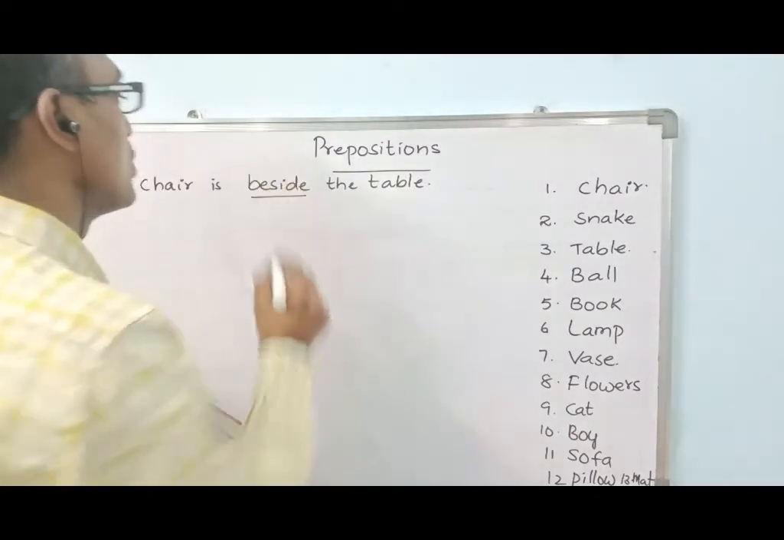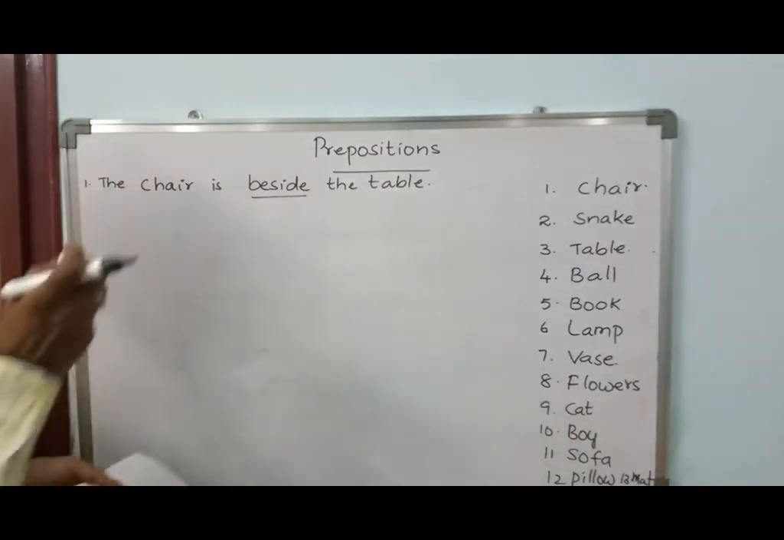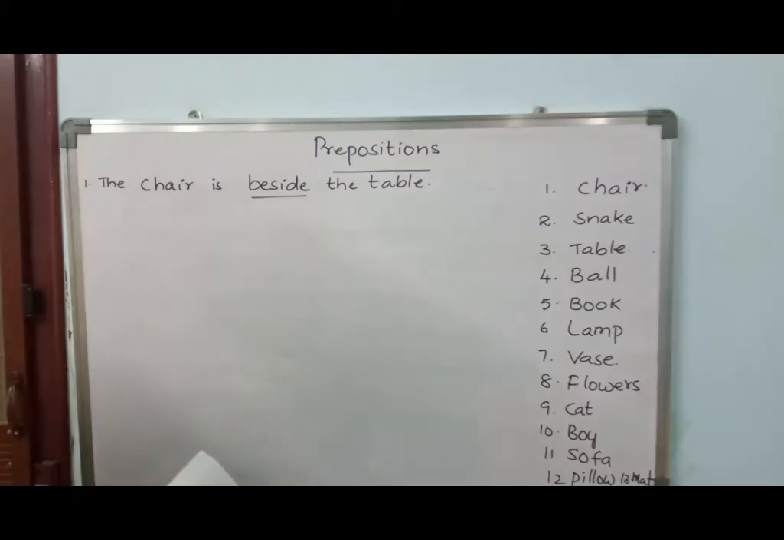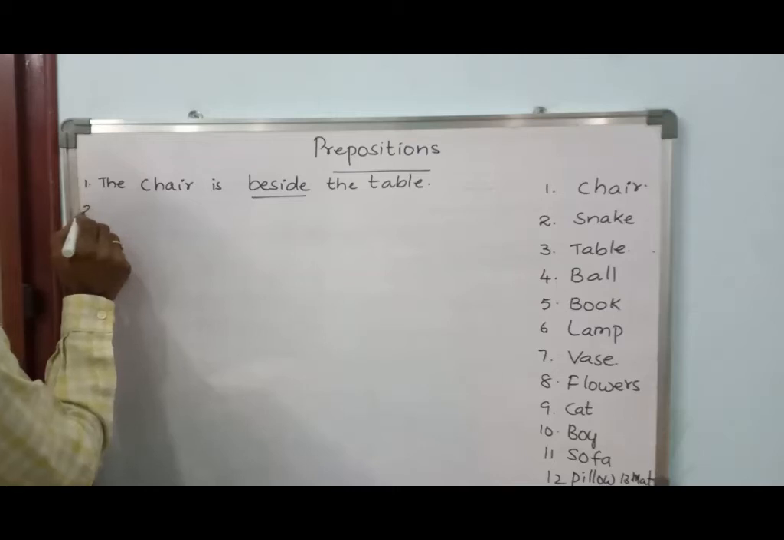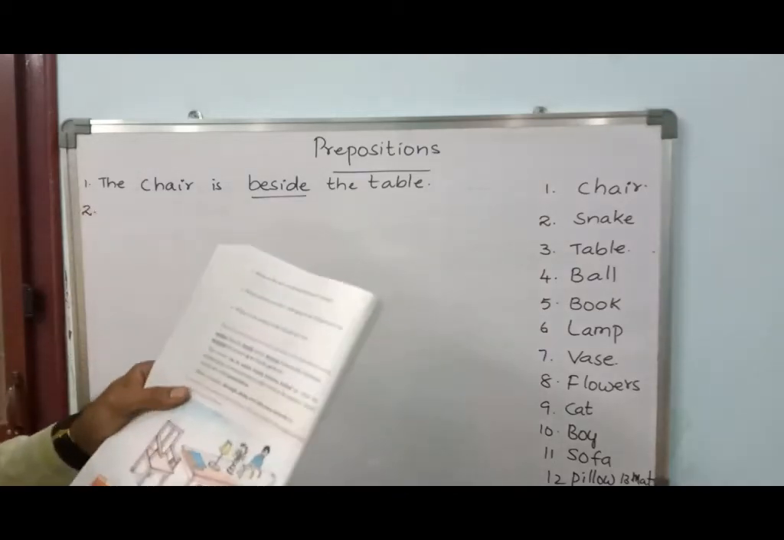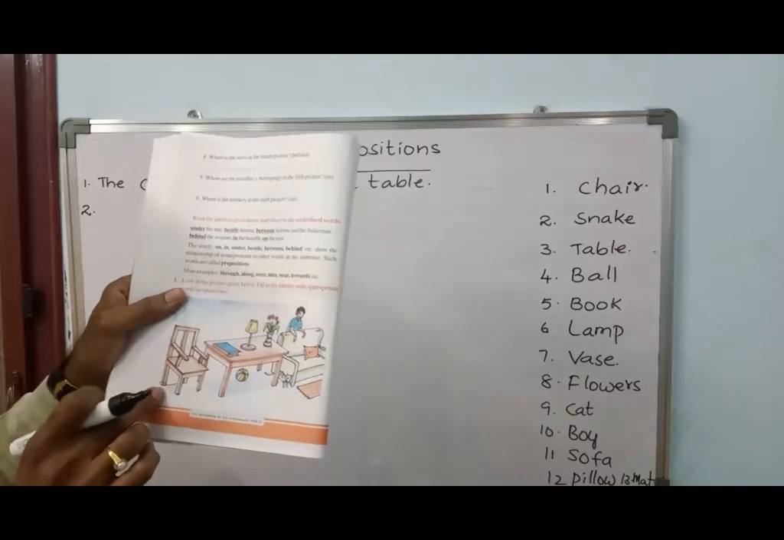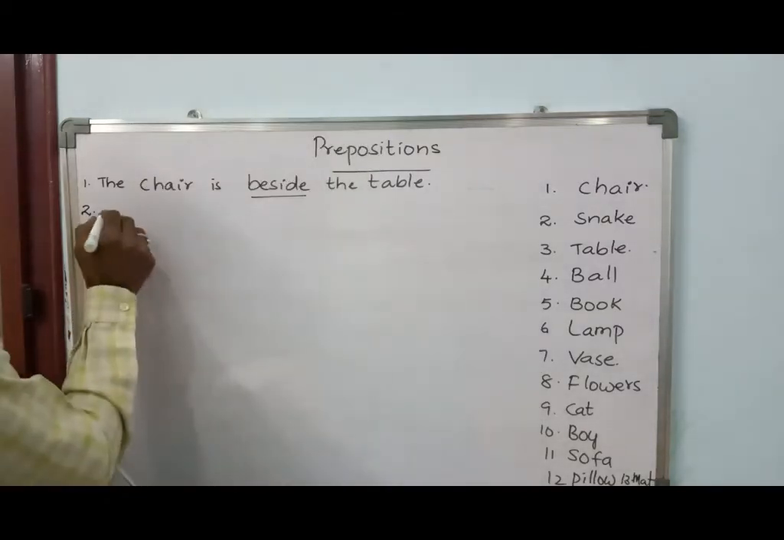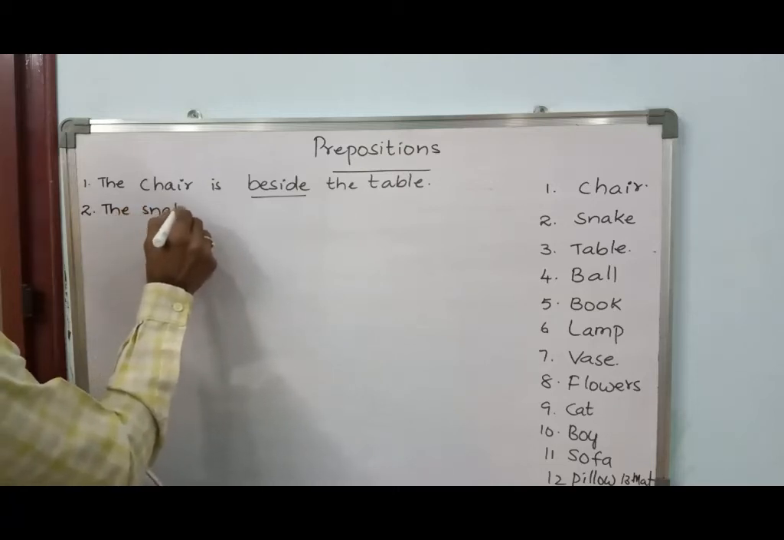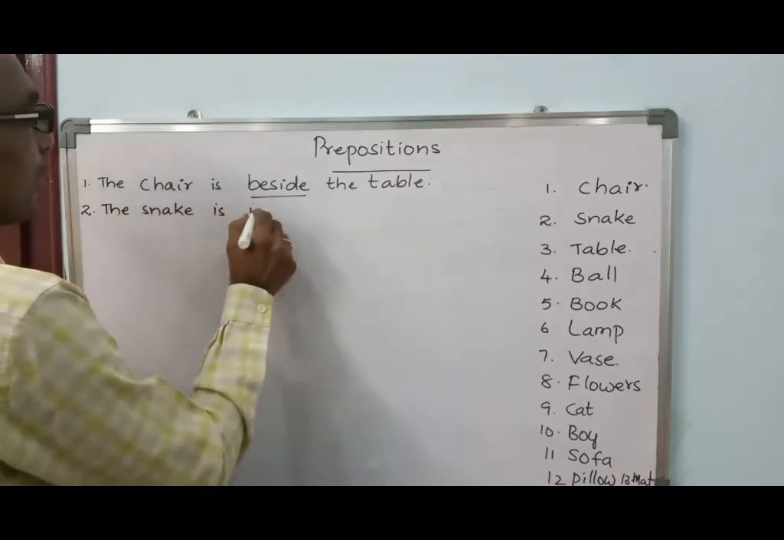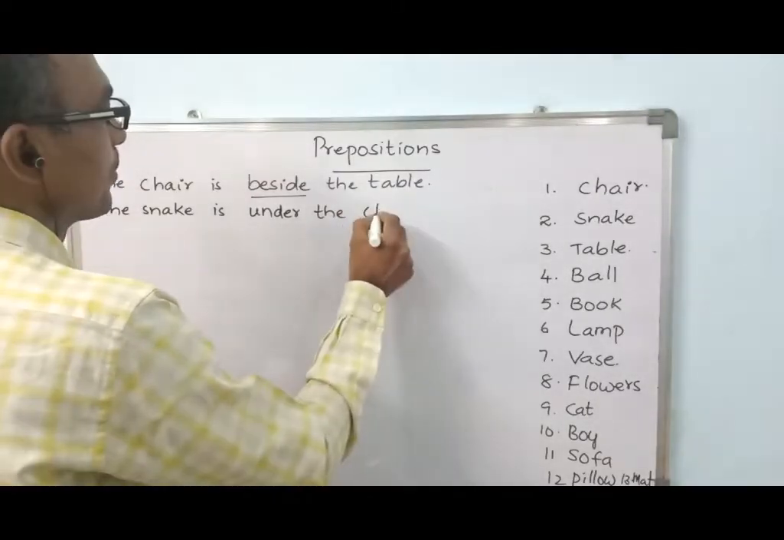So beside is one word which is giving the information about the noun chair. Do you get my point, children? Yes, exactly. You're all following. Very good to see this one. Now, where is the snake? Snake is under the chair. The snake is under the chair.